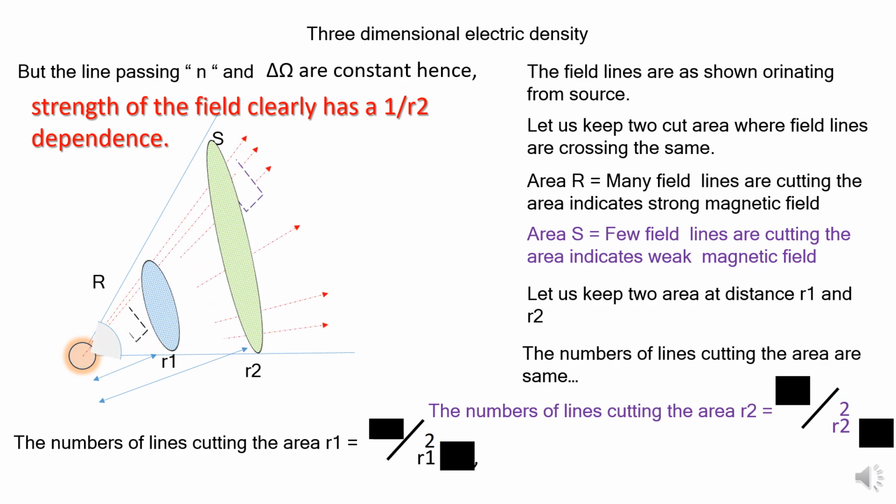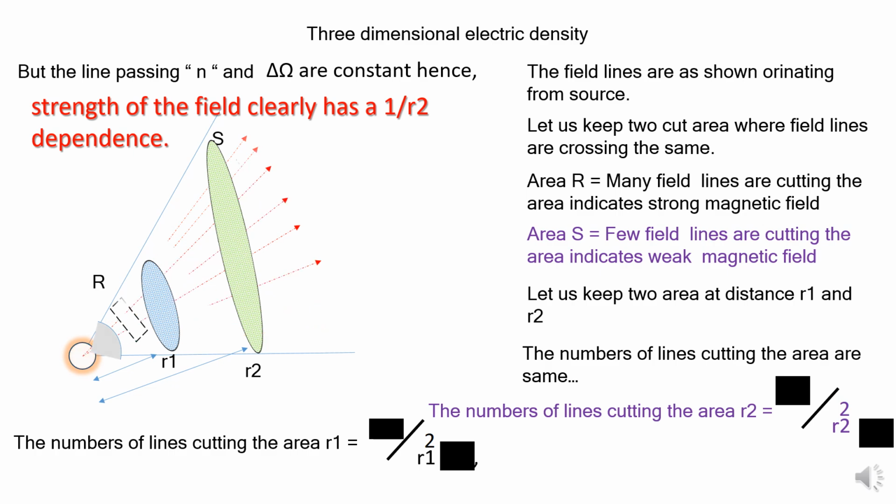The lines from the source are the same. The lines generated from the source charge are the same. In the last slide we have seen that the lines are the same. They go from the source to the extreme end, but with the increment of the distance, the field becomes poorer and weaker, and it is inversely proportional to the square of the distance.